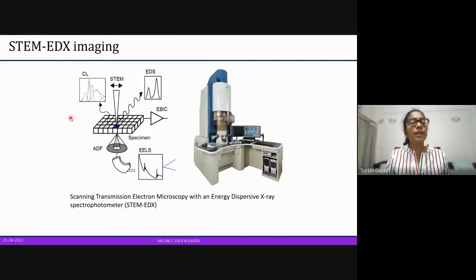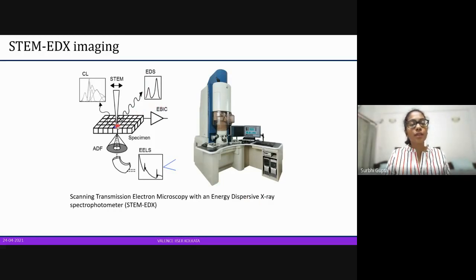Moving on, I would like to give a very short understanding of what STEM is. So this is a scanning transmission electron microscopy apparatus with an energy dispersive X-ray spectrophotometer. It's a mouthful, sorry, but don't get worried. It's just an electron beam hits the sample, and once it hits the sample, there is scattering. And those scattered electrons are recorded in the EDX, in energy dispersive X-ray. It's also known as EDS.